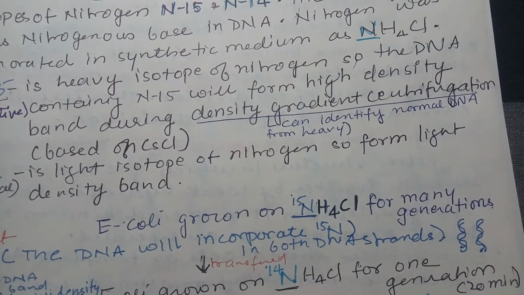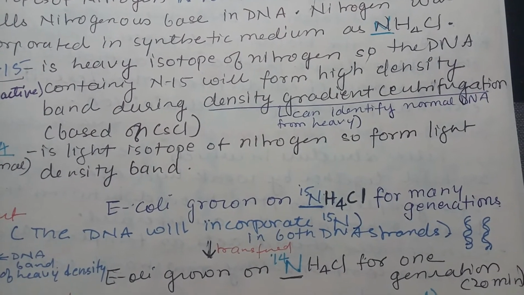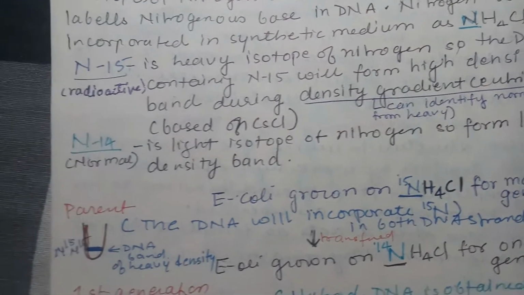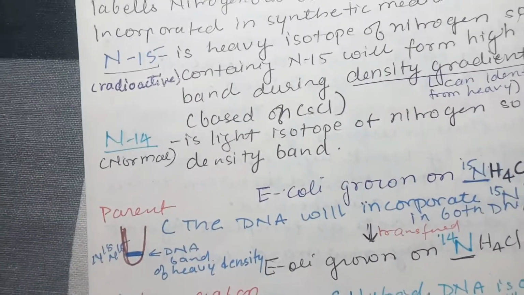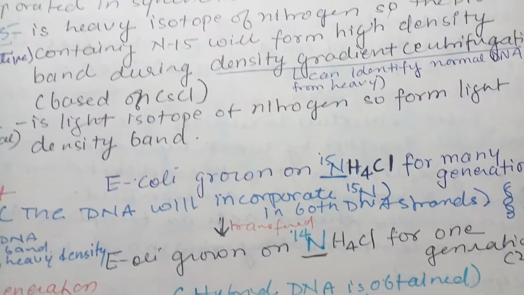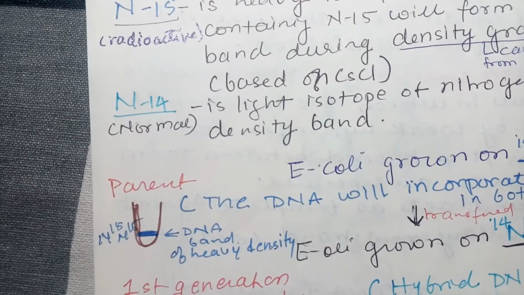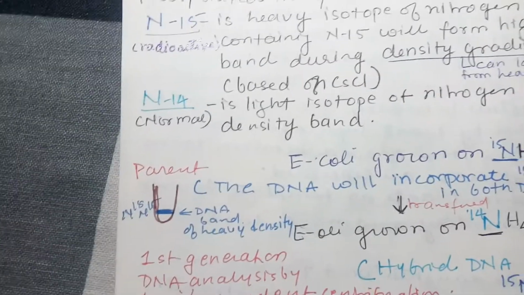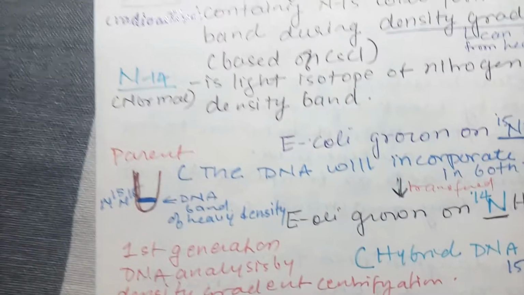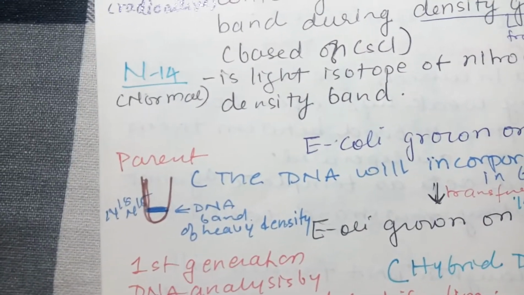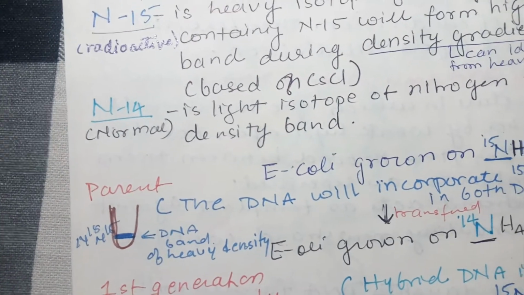Now after this was done, they had to ensure the labeling. So from the E. coli cells, the DNA was taken out and analyzed with density gradient centrifugation. Now these first E. coli, which were labeled with N15, are known as the parent generation of E. coli, and you can see that they were all labeled with N15. So once you do the gradient centrifugation, you will see the DNA band of heavy density.